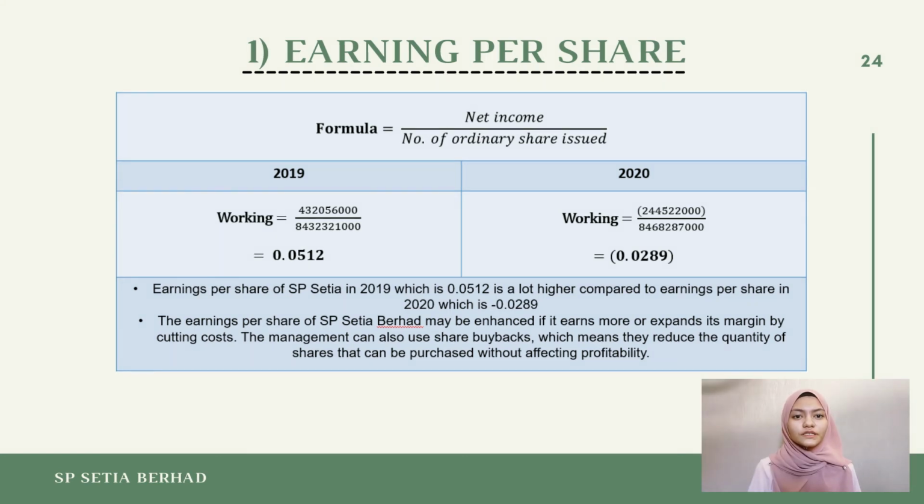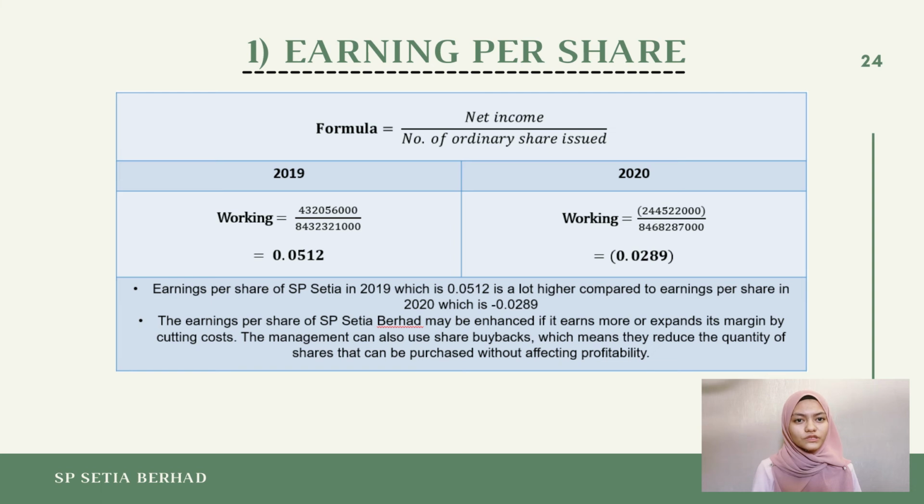The first element under the market ratio is earning per share, EPS. Earning per share is the ratio of the company's profit that will be allocated to every shareholder of the company. To find earning per share of a company, we can use the formula of net income available to income statement divided by number of ordinary share that is issued.